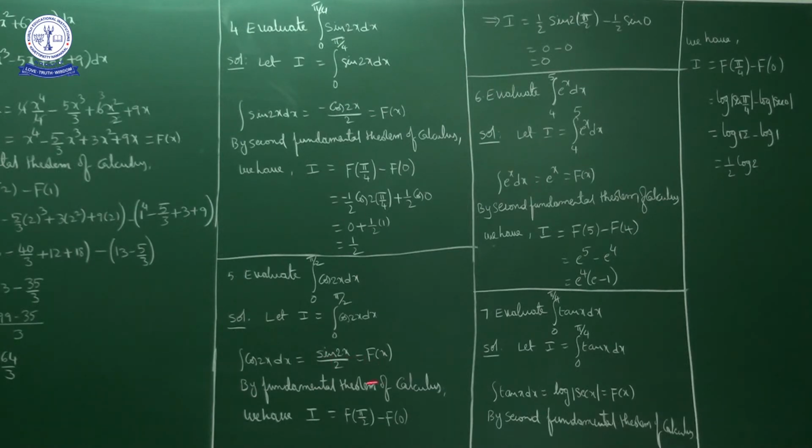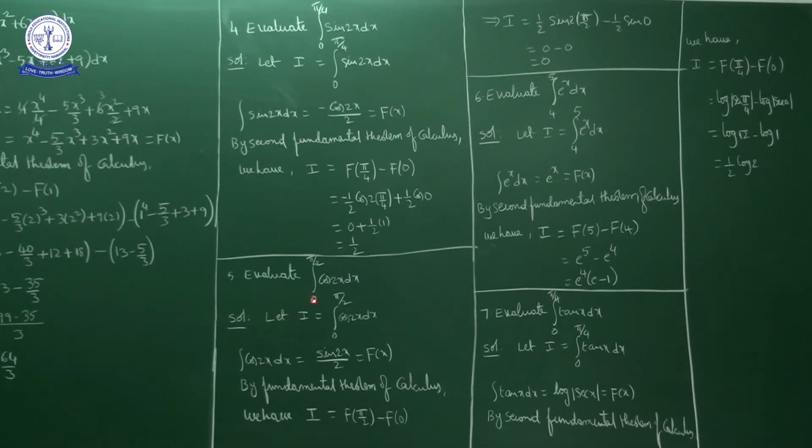By the second fundamental theorem of calculus, I is equal to F of upper limit, F of pi by 2, minus F of lower limit, F of 0. So here in place of x if you write pi by 2 and 0, we get 1 by 2 into sin 2 times pi by 2 minus 1 by 2 into sin 0. Sin 0 is 0, so this part is 0. Here 2 gets cancelled, sin pi is 0, so this is 0. So 0 minus 0 is 0.